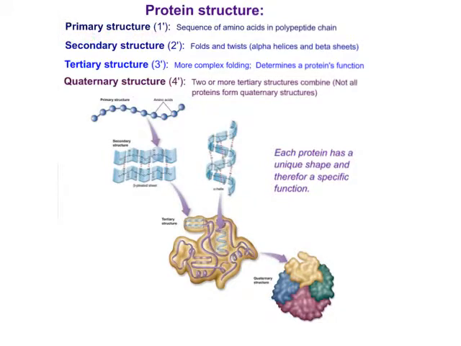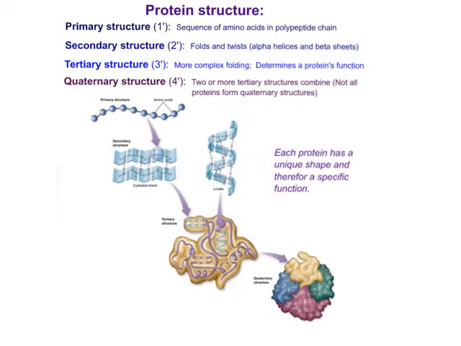The primary structure of a protein is the sequence of those amino acids in the polypeptide chain. But proteins are much more complex than that, much more complicated. Once we have our primary structure, that protein will then undergo a folding, if you will, into its secondary structure.